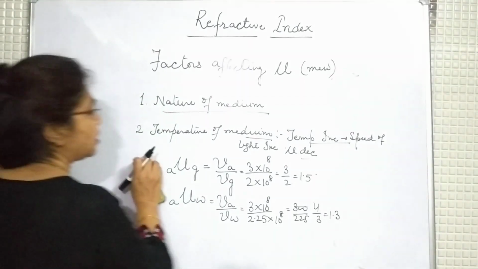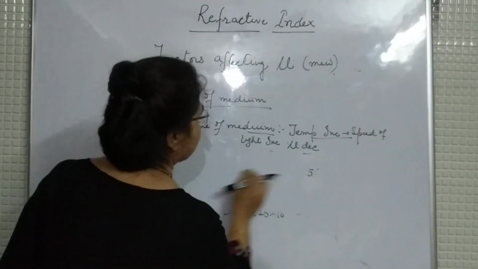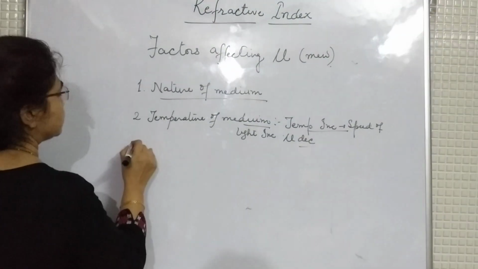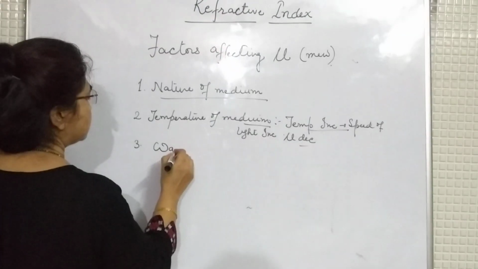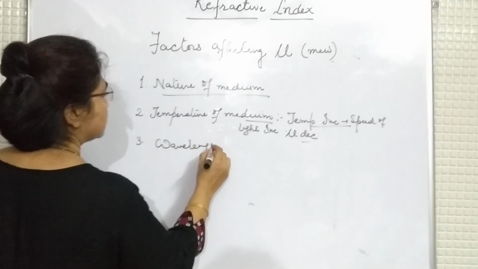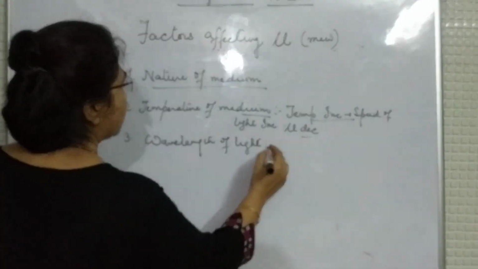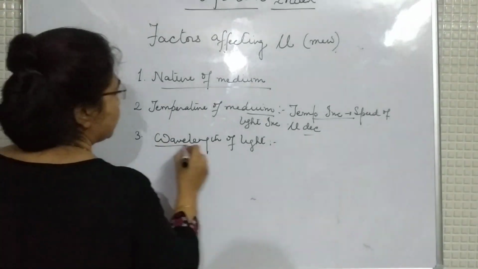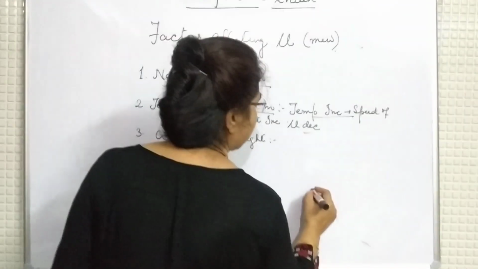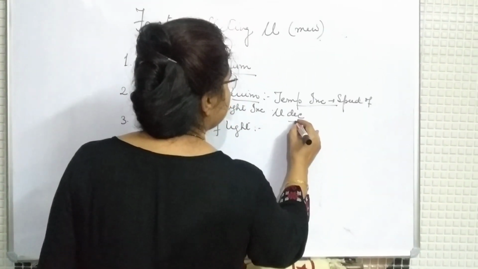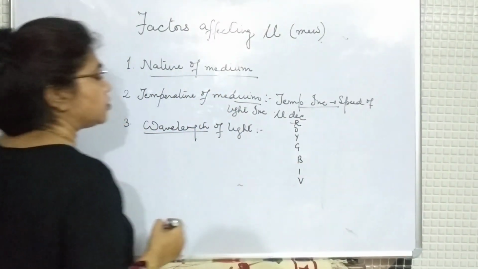Third factor is the wavelength of light. For this wavelength, we will move towards the VIBGYOR. Remember something? Rainbow. You know what VIBGYOR is?